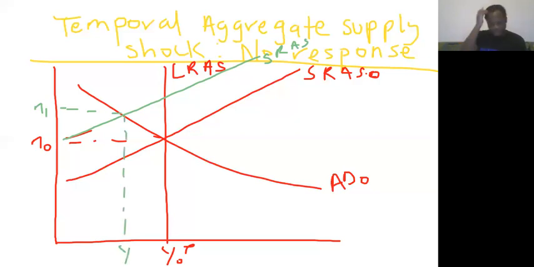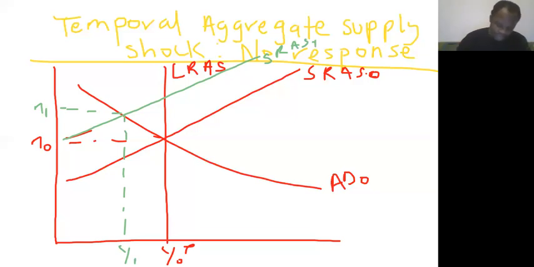Okay. So because there is a negative temporary aggregate supply shock, it shifts the supply curve leftward, that is upwards, from SRS0 to SRS1 at a new equilibrium level of Y1 and inflation period 1, right?